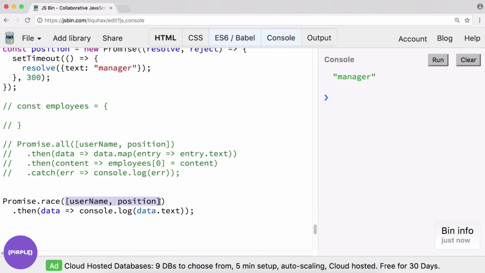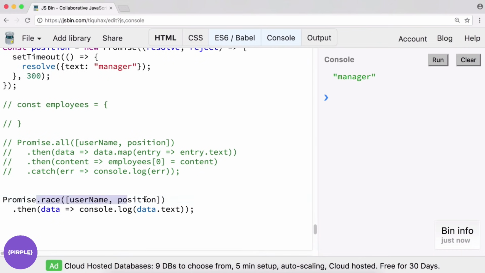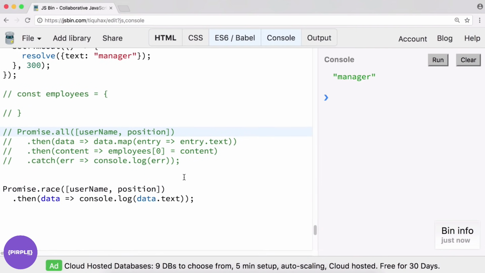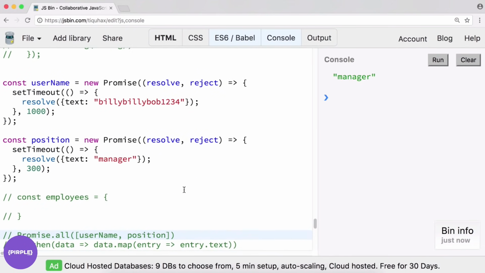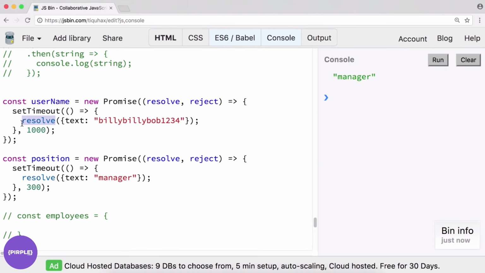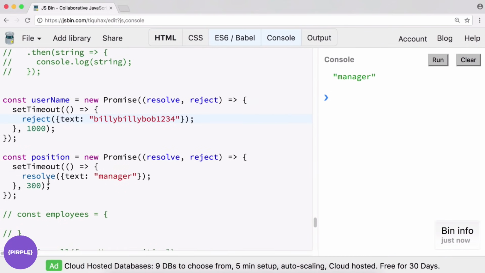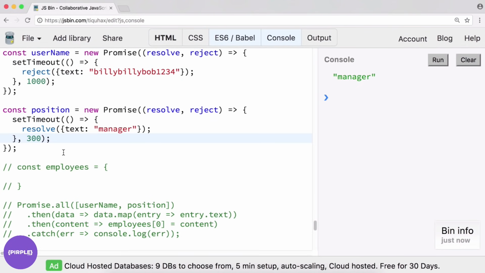If you have a bunch of these in here and you don't care which one finishes first, you just want to take, no matter what, just take the first one to finish. This is where you would use Promise.race. And this one, just like Promise.all, if there's a rejection, it's just going to reject the entire thing. And what I mean by that, let's put a rejection on the slower one here, and we'll see if it even gets to it. Reject. Here, run. And it didn't get to it because we finished our race first.